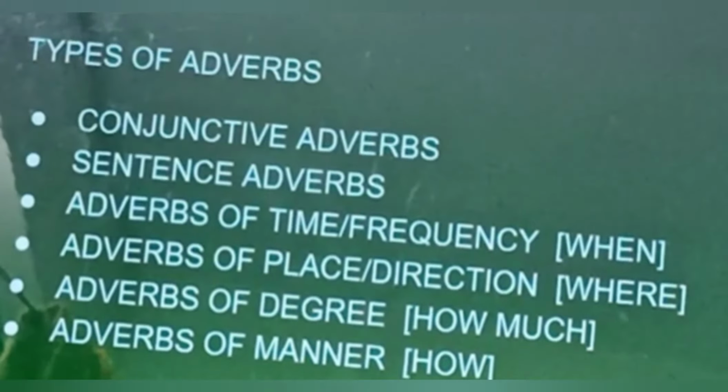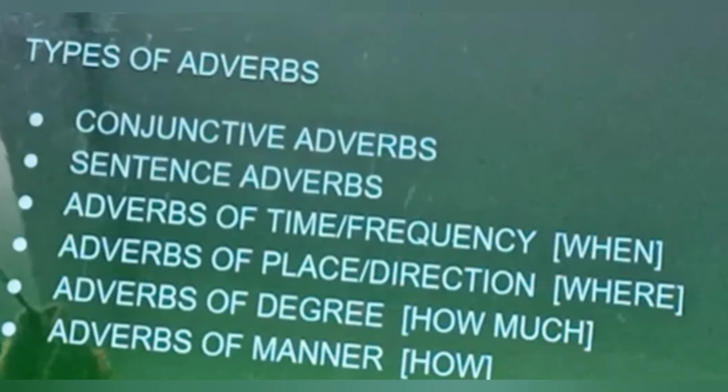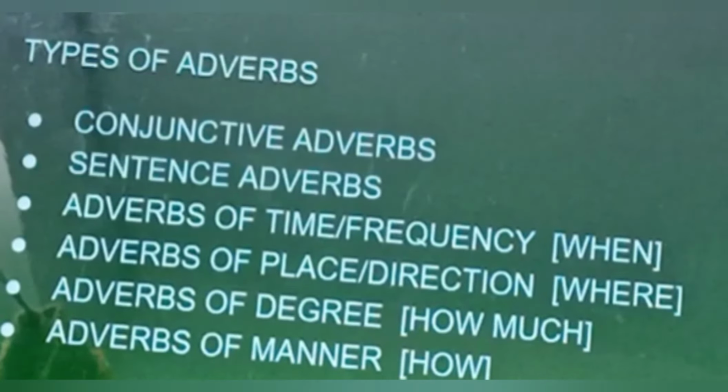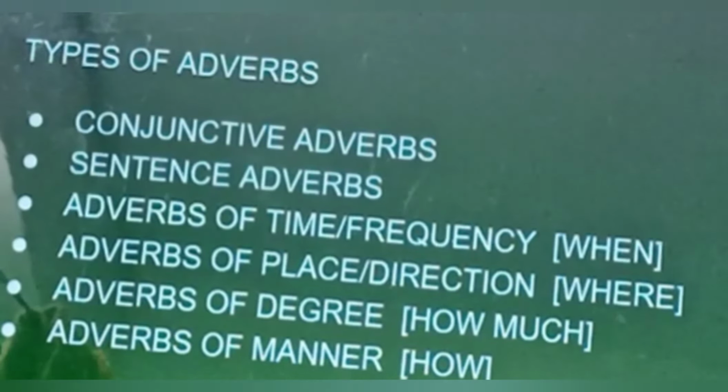There are 6 types of adverbs: conjunctive adverbs, sentence adverbs, adverbs of time or frequency, that is when, adverbs of place or direction, that is where, adverbs of degree, that is how much, and adverbs of manner, that is how.